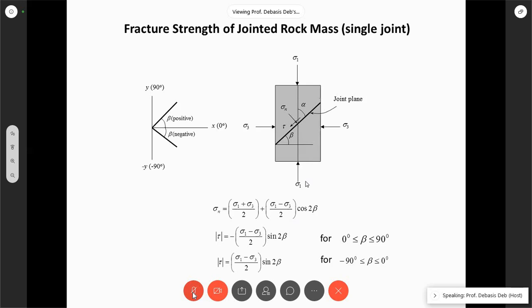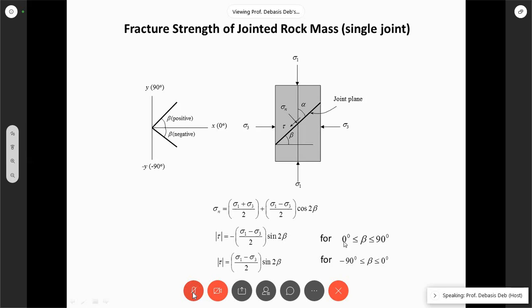Now, we already know from Mohr circle that sigma n is this. I already told you. Now here the angle is known already. It is beta. Okay. So this is our sigma n and our tau. This can be, because tau we are considering positive, depending on what is the value of beta.